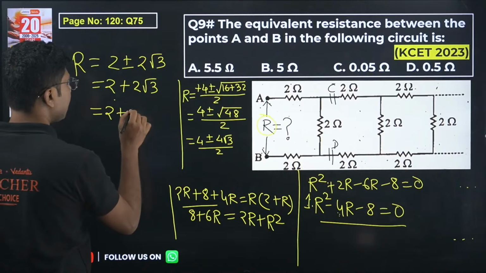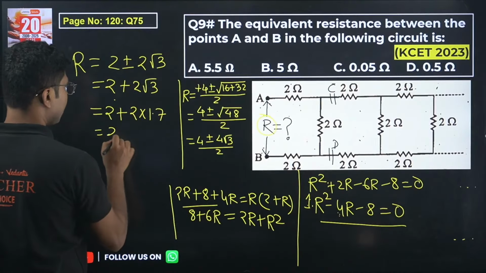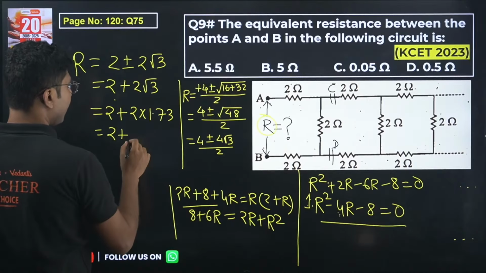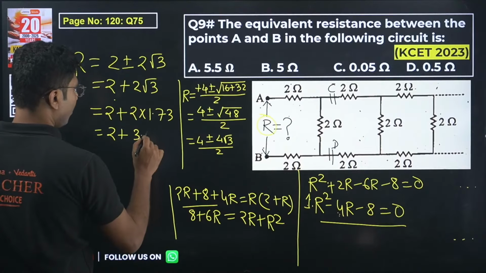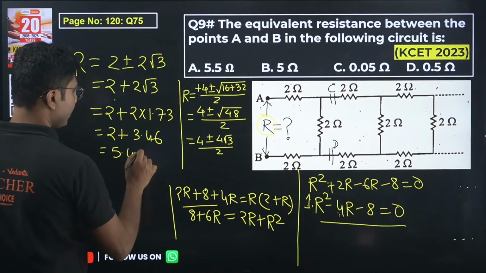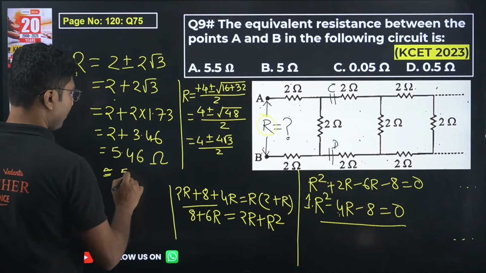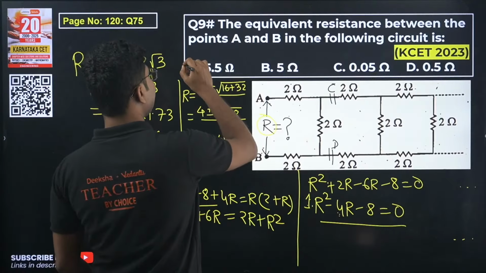So 2 plus 2 into 1.73, that is 2 plus 3.46, or 5.46 ohm. 5.46 is almost equal to 5.5 ohm. So the correct answer in this case is A.